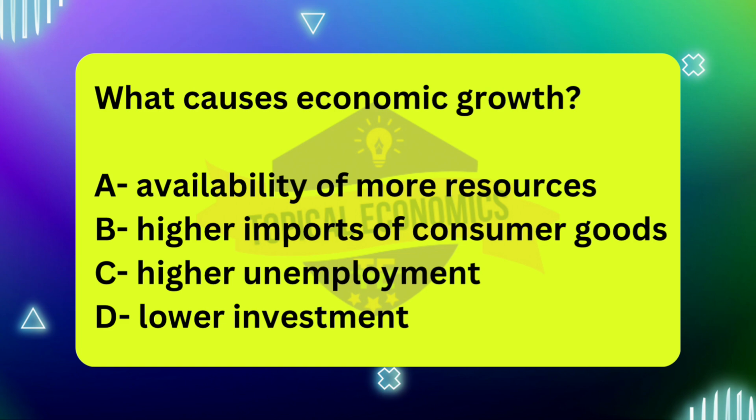Next, option C. Higher unemployment indicates that fewer people are working and contributing to the production of goods and services. Unemployment is typically a sign of economic downturn or inefficiency in resource allocation, and it is associated with lower economic activity and slower growth. In contrast, low unemployment is typically a sign of a healthy economy that is growing and utilizing its labor force efficiently.